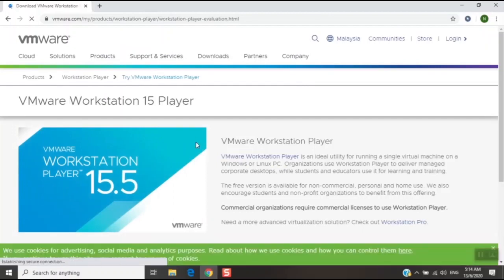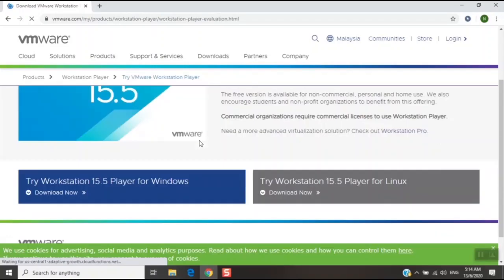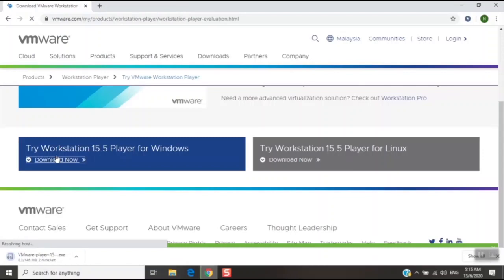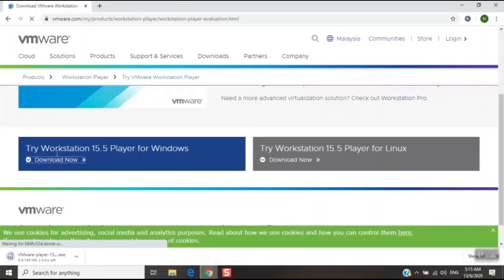And then click download now. And download complete and click here.